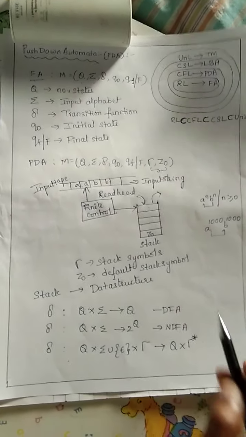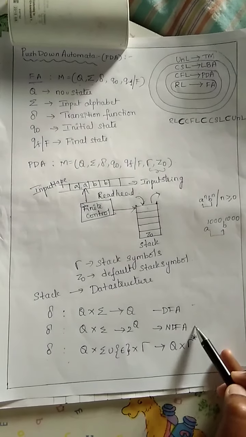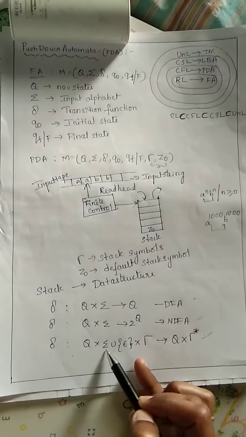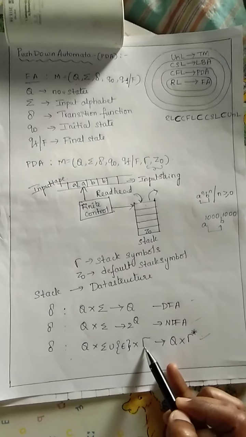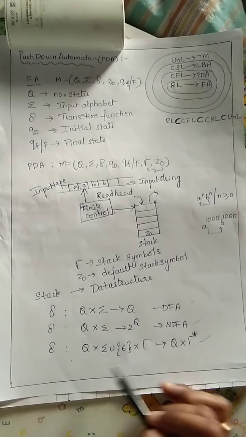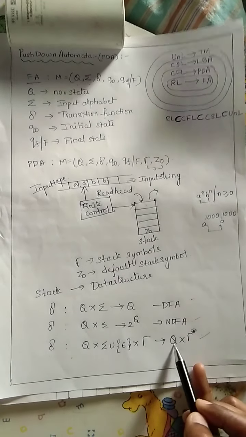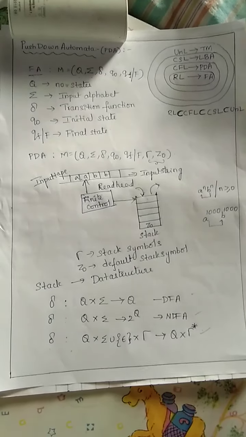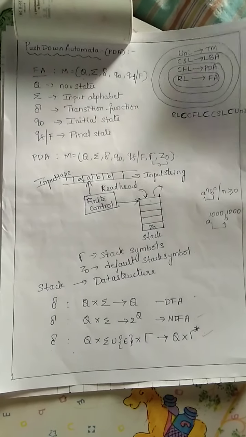So these are the formulas for DFA, NFA, and push down automata. We have to represent the state, the input symbol and the stack symbol, and based on these we go to some state and stack symbols. You have to represent those stack symbols also. So this is the transition function formula for push down automata.